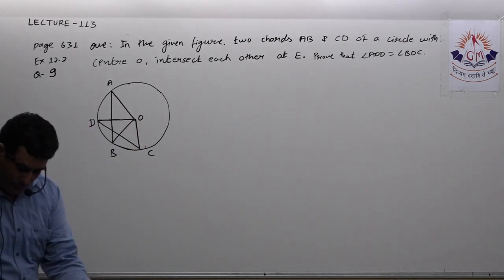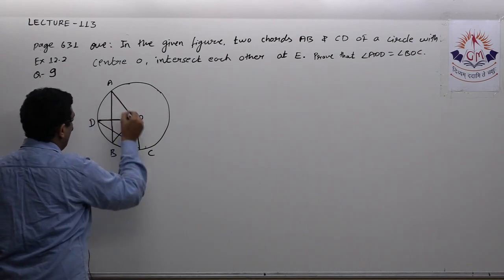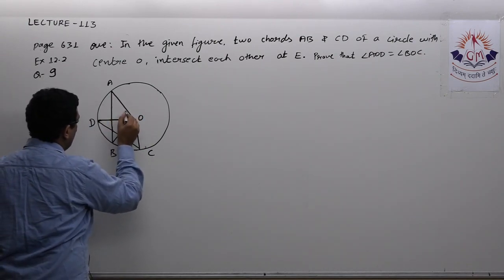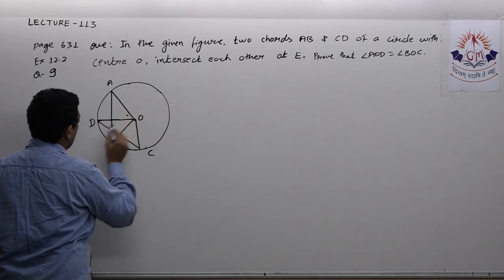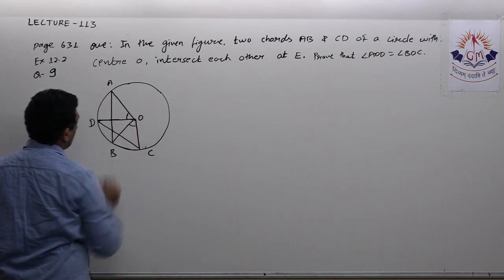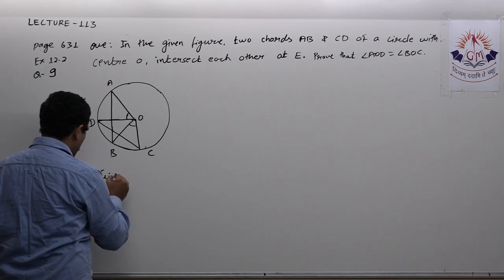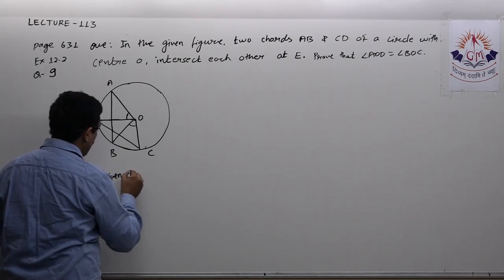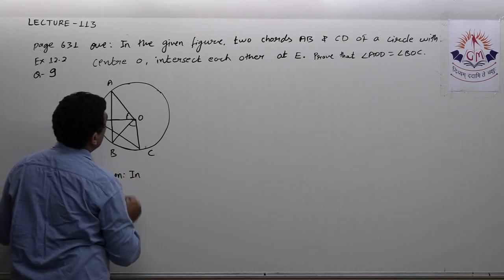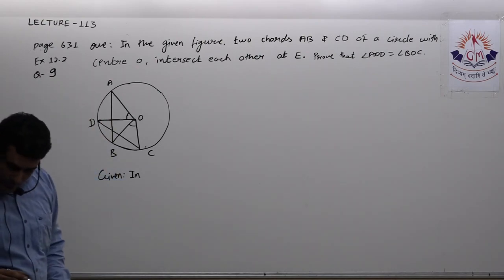Here we have to prove angle AOD, let me say this is angle 1, is equal to angle BOC. These two angles we have to prove are equal. It's very easy actually. Let us see how to prove this. Is it given the chords are equal?